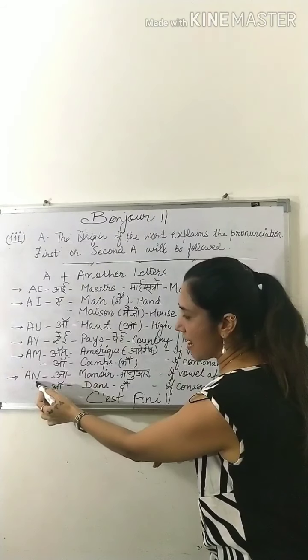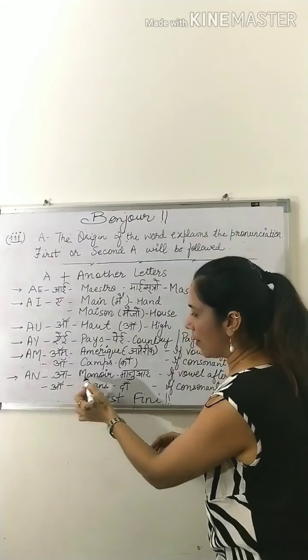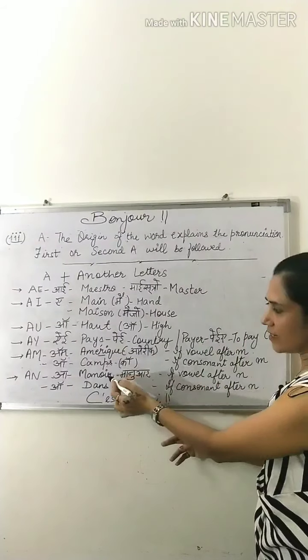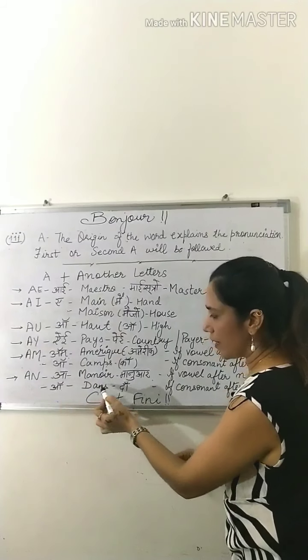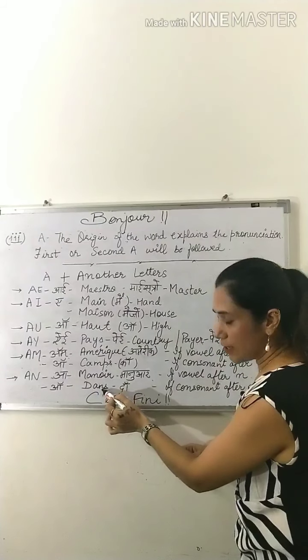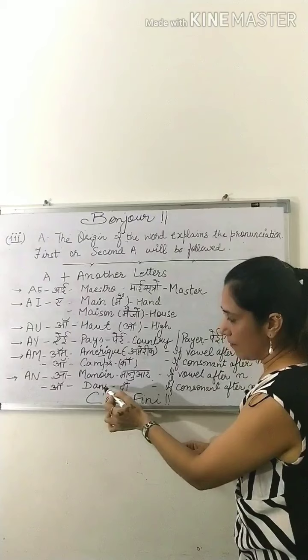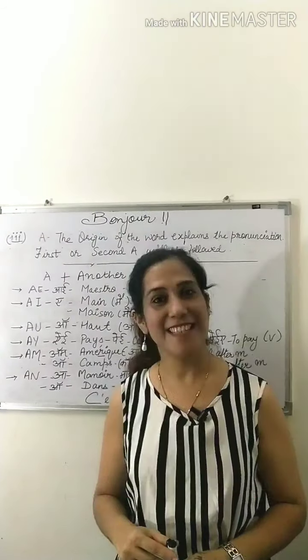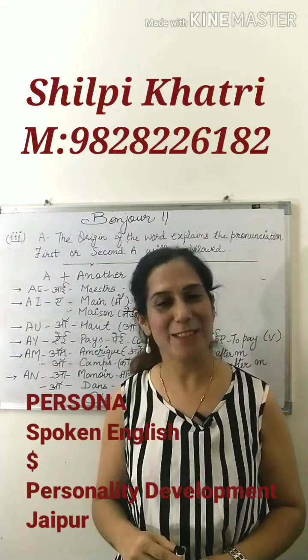Another word is AN. This is A, manoir, and again vowel after N. And this is O if we have consonant after N. This is don. Don means in or within. Say fini. That means this is finished here.